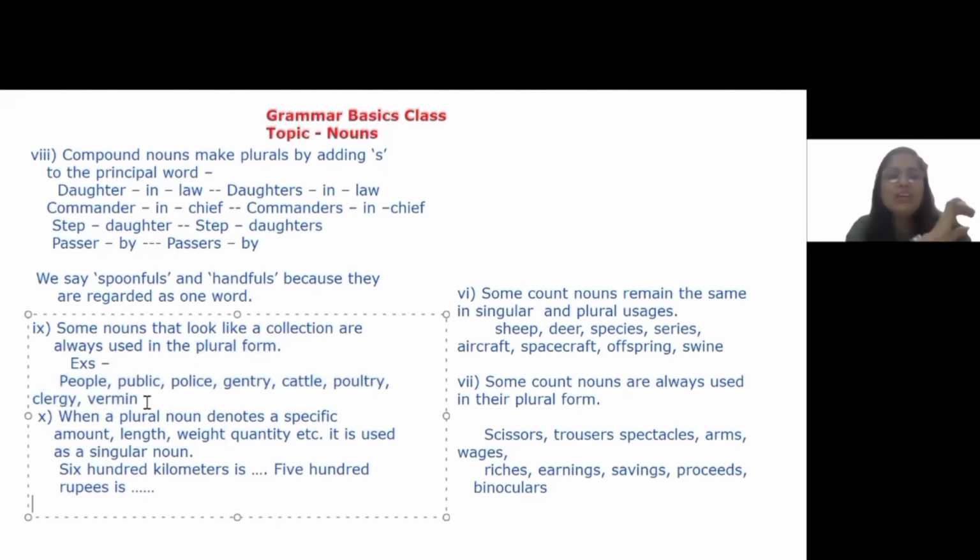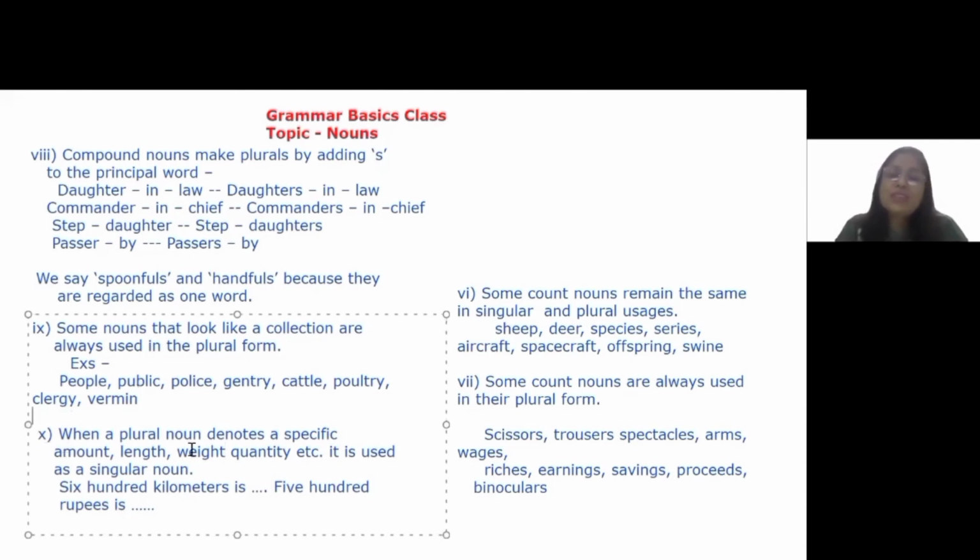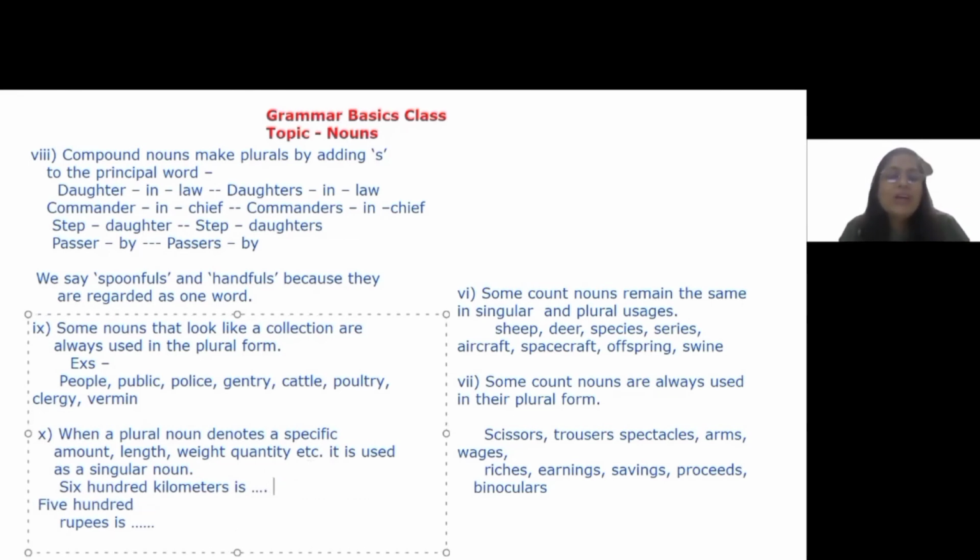Now I'm going to bring another specific usage for you all. When we take up a noun that denotes a specific amount, length, weight, or quantity, it is always used as a singular noun. For example, if I say 600, it is kilometers.